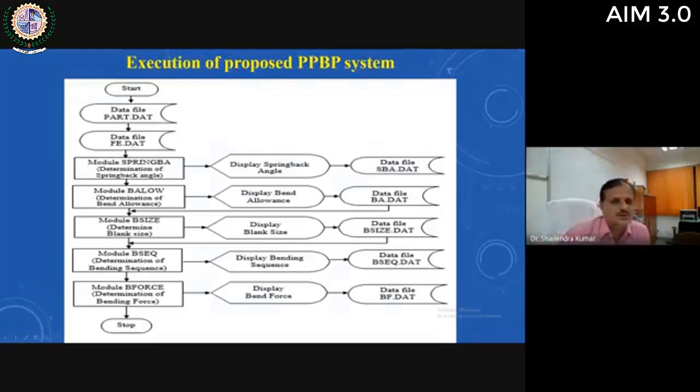You can see that all these modules are executed one by one, and it will take input from database files, that is part.dat and fe.dat. Then these modules will display some advice, like display spring back angle. This will be stored in one database file. Display band allowance will be stored in another database file, and this band allowance data file will be recalled for execution of the module blank size. So all these modules execute one by one, and they display some advice for the user, and then output is stored in database files, and these database files are used for execution of further modules.